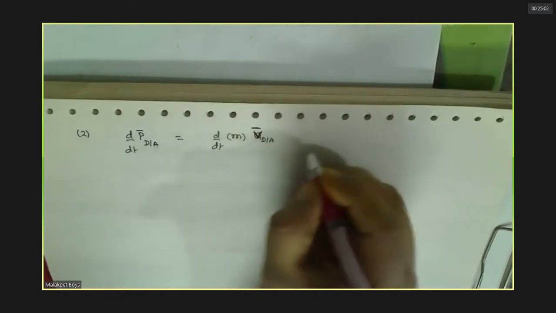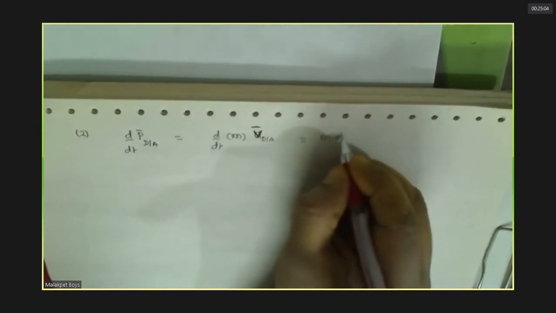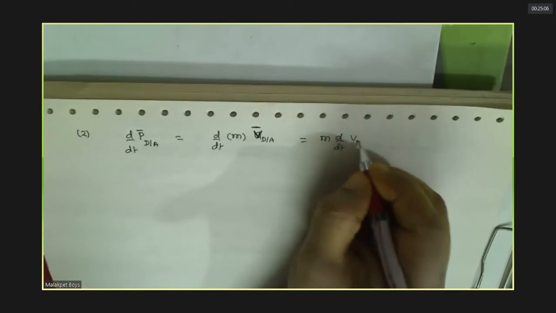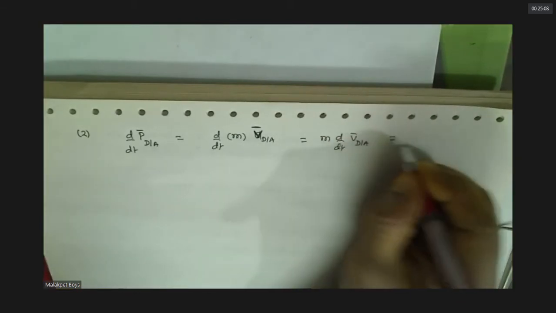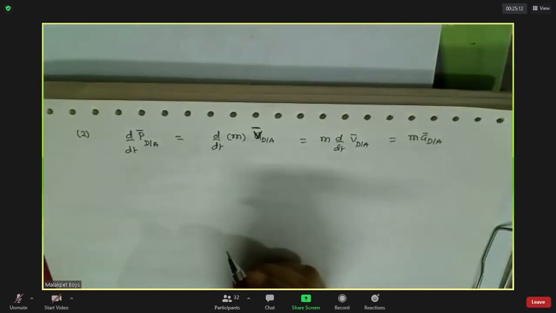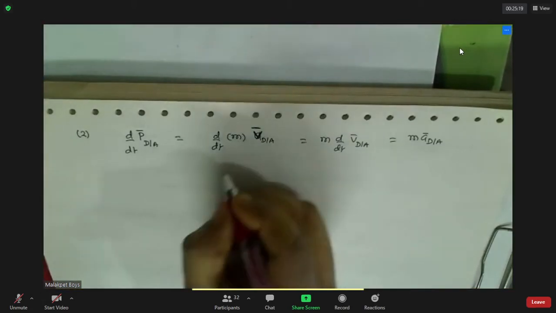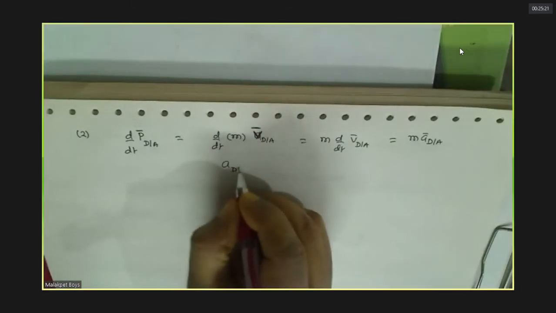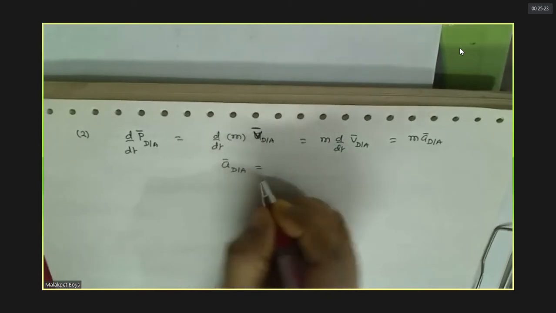Do you agree with this? That is only linear momentum. Mass into velocity of dog with respect to A. Mass into acceleration of dog with respect to A, that's what we need now. Agreed. What is the acceleration of dog with respect to A?